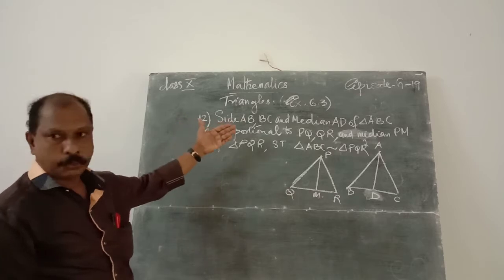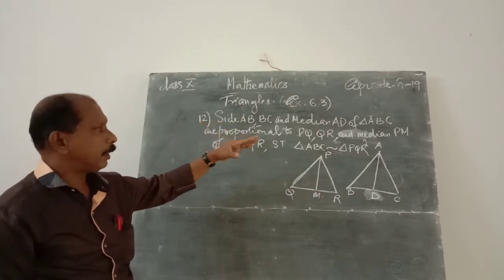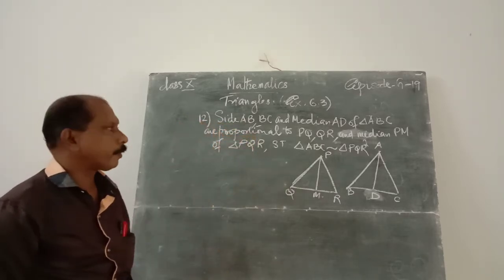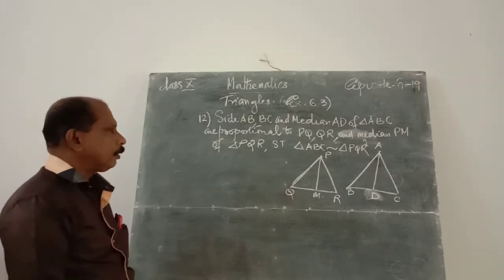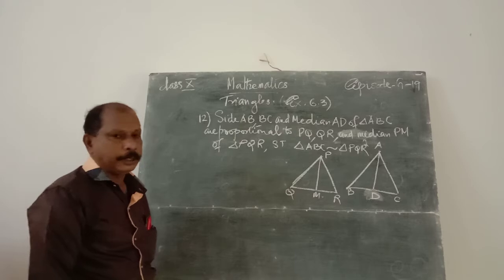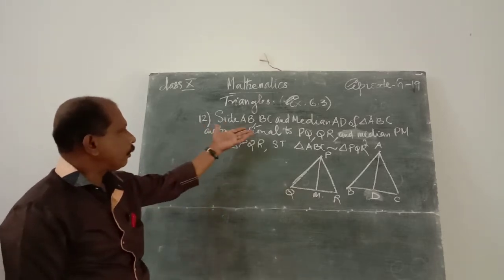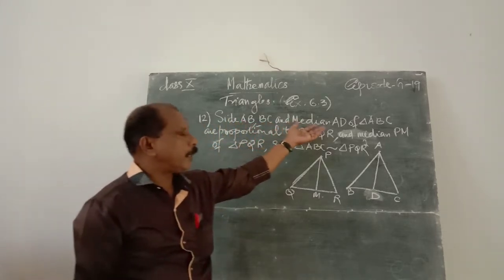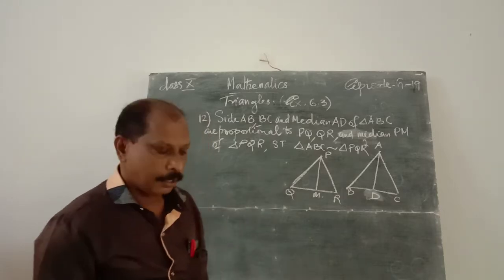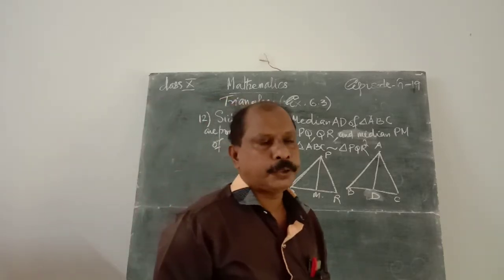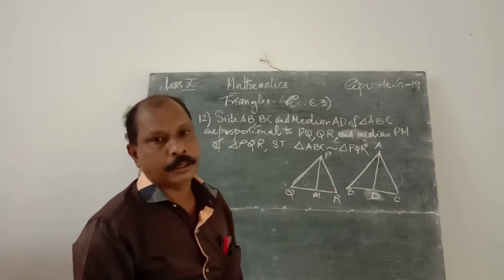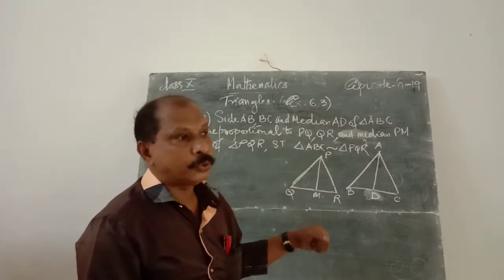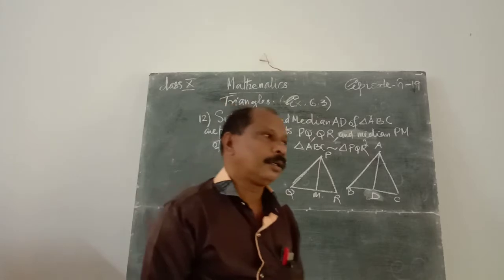There are two sides AB, BC and median AD of triangle ABC, and there is another triangle PQR whose median is PM. Then two sides and the median of the first triangle are proportional to the corresponding two sides and the median of the second triangle. Prove that these two triangles are similar.